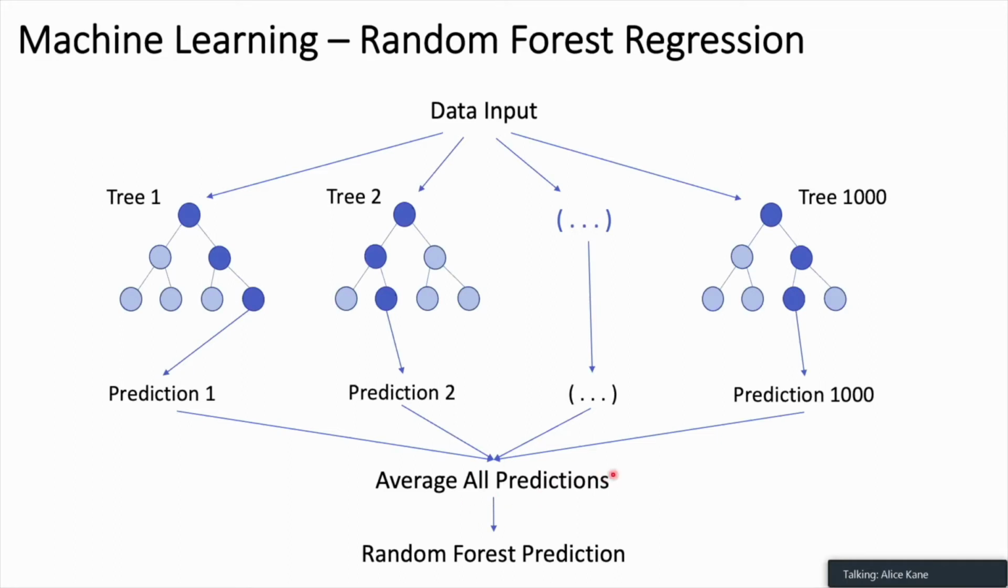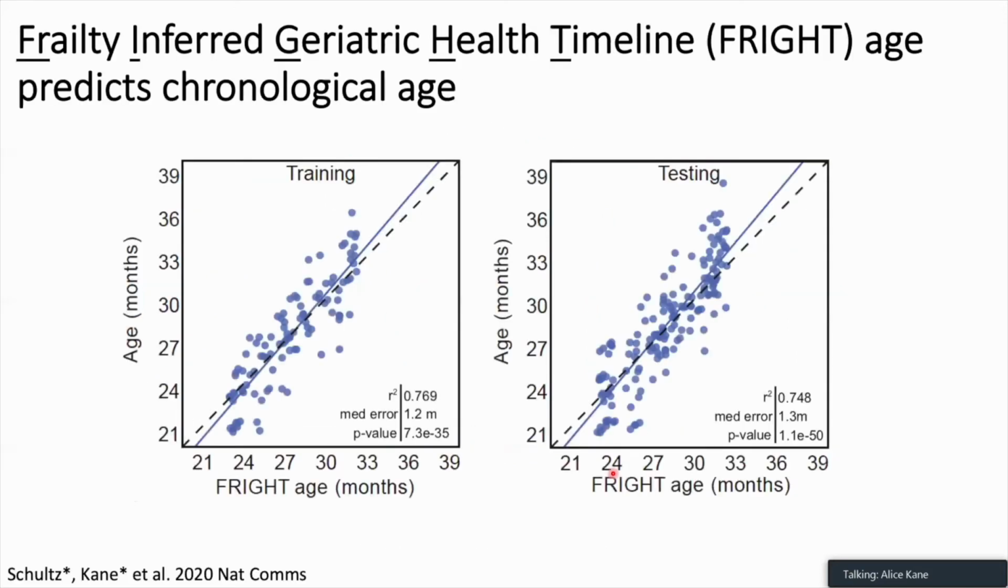So we first used this approach to enter our frailty data and try to predict chronological age. The outcome of this model we termed frailty inferred geriatric health timeline, or FRIGHT age. And we can see that this predicts chronological age in mice well.